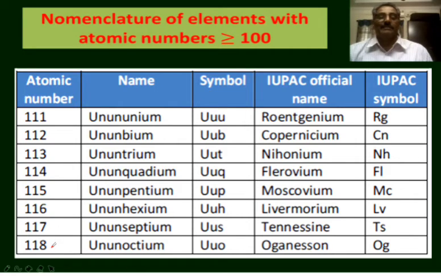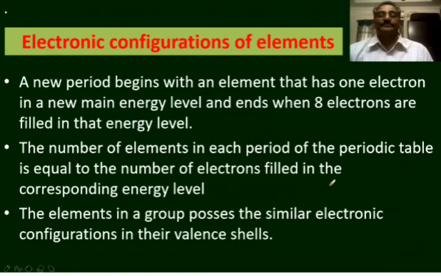The element with atomic number 118, ununoctium, that is Uuo. The name is Oganesson, symbol is Og. These are the temporary names and symbols given to the newly discovered elements till the confirmation of them by the IUPAC. Next, electronic configurations of elements.